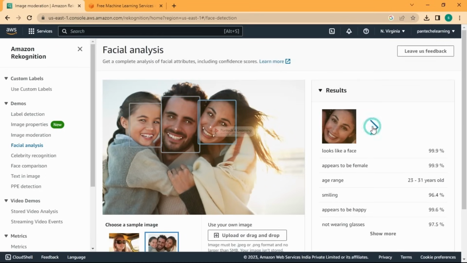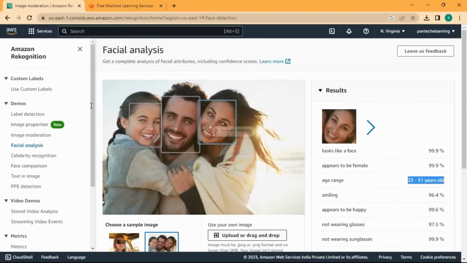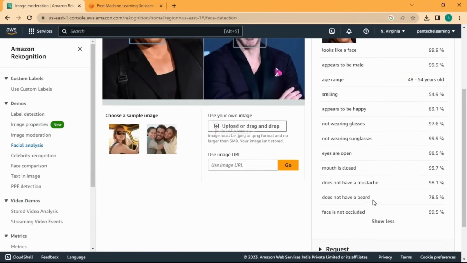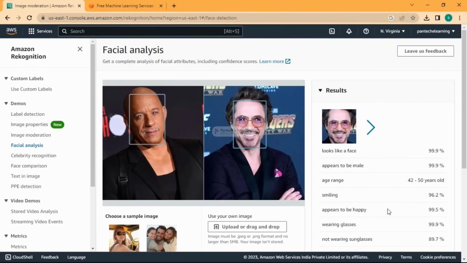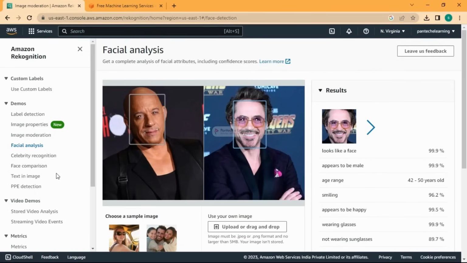So you can go and select the person and identify this. So it looks like the age range is around 6 to 14. Okay, here the age range is around 23 to 33. Here it's 23 to 31 years old, female. So it is detecting all these things. You can upload your own image too. So let us check with that. We'll go with this image. Okay, it is giving you the predictions. And here, you have those predictions. This is what the facial analysis is.